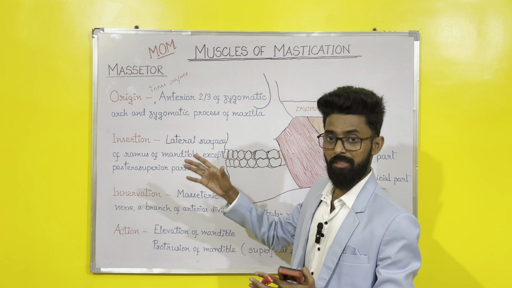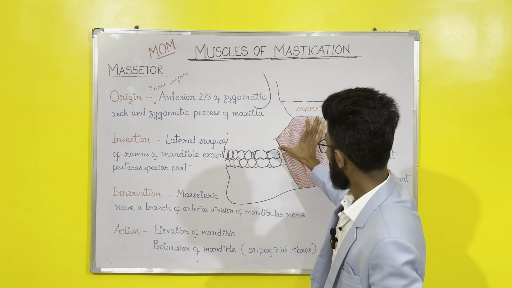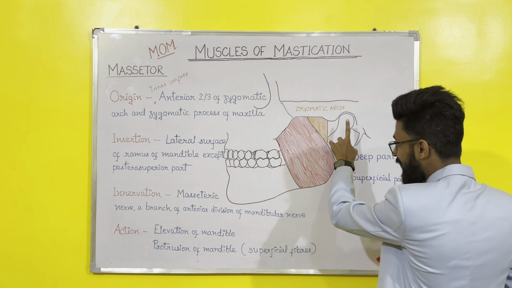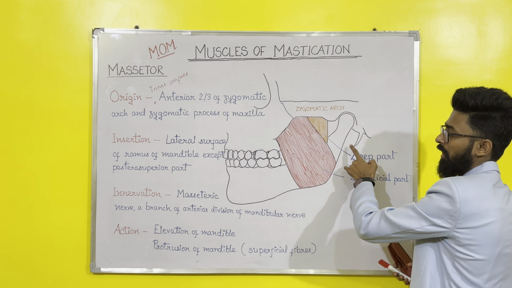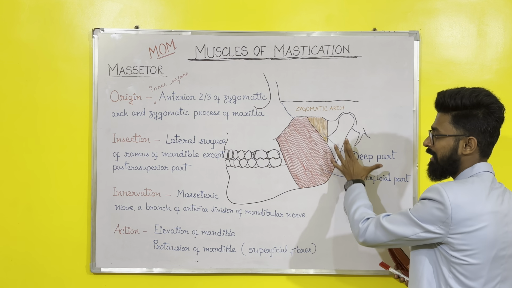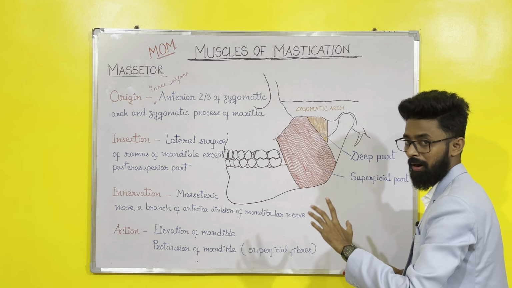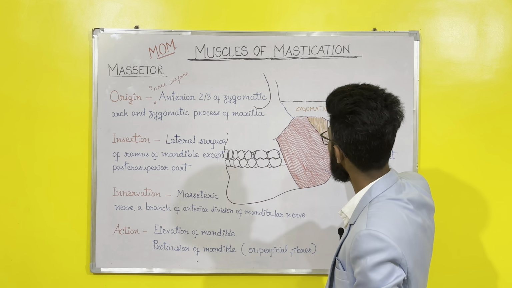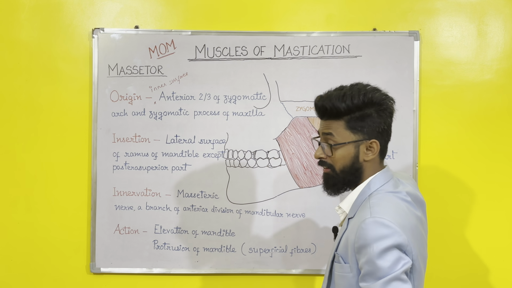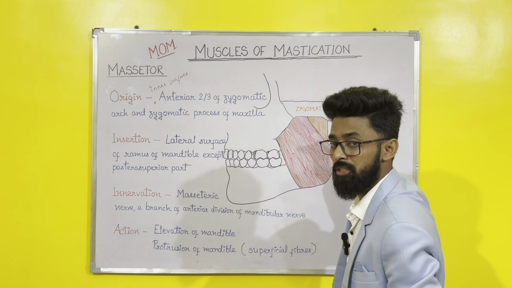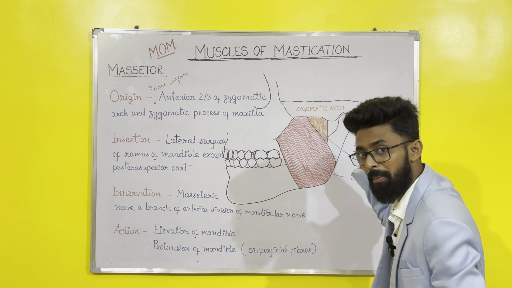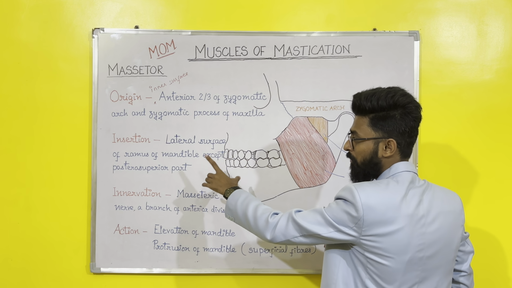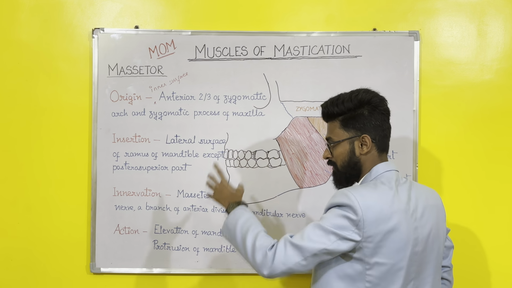Insertion, so where the fibers are getting inserted: they are inserted into the lateral surface of the ramus of mandible except the posterior superior part. Okay, so the entire lateral surface of the ramus of mandible is where this inserts, except the posterior superior part. If you remember from the lecture on mandible, the posterior superior part is occupied by the ligaments of the temporomandibular joint. The rest, the entire lateral surface of the ramus of mandible, provides insertion to the masseter muscle, right?